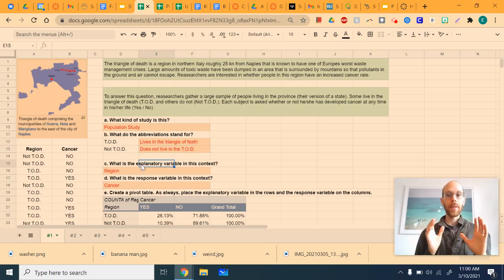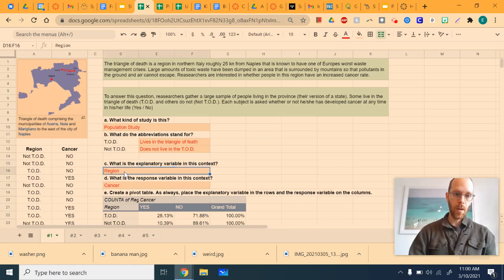Now, the next thing that you have to think about carefully before you go and make yourself a data table or a two-way table is what is your explanatory and what is your response variable. And in this case, we believe that the region that a person lives in might influence whether or not that person has cancer. So region explains cancer. Therefore, I put region here and cancer here.